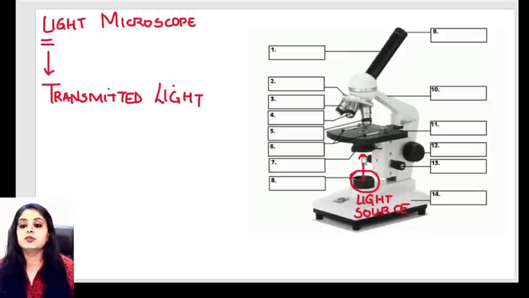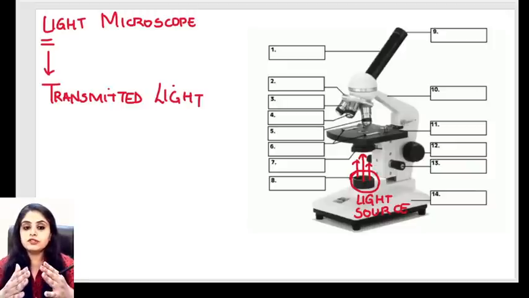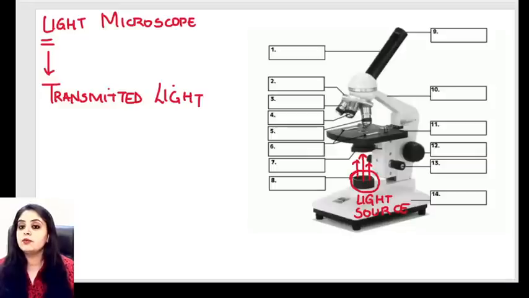From the light source, the light starts coming. Then what else do we have? You'll say, ma'am, these are all the light rays. Now a bulb will obviously give light in all directions, but I want it to be focused. I want it to go towards one area. So what am I going to do? I am going to put a condenser over here. Can you all see this tiny little structure at the bottom?